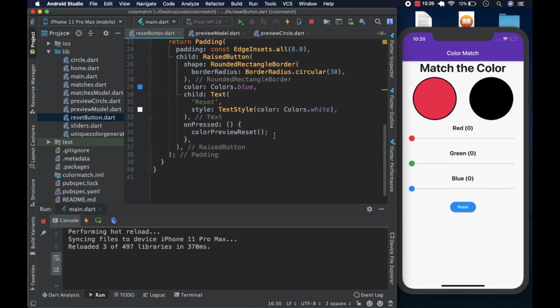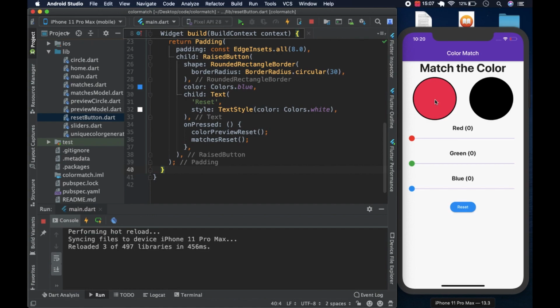And so all we would need to do is come to the on press of the button, and pass in the matches reset, like so. So notionally, in theory, if we've done everything correctly, when we move the sliders and hit the reset button, the color in the preview circle should change, and also the sliders should go to 0.